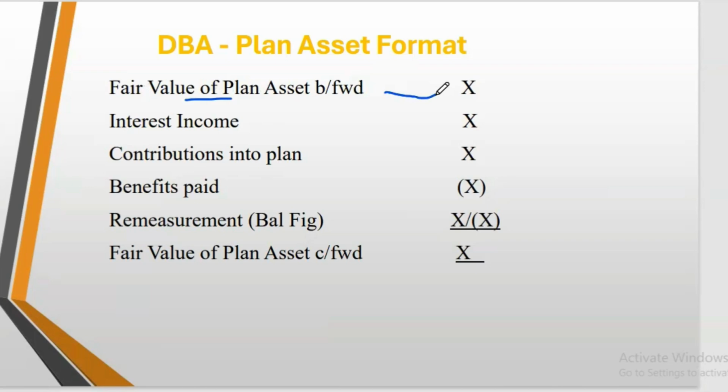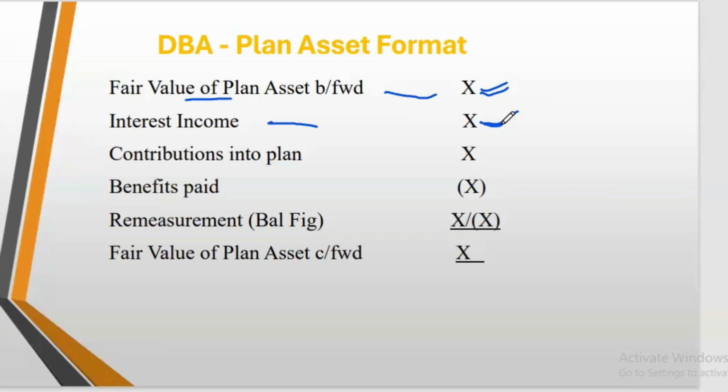So if the entity creates the fund, do they have any opening balance in the fund? If the fund was created like 2 years ago, 3 years ago, until now, they will have some opening balance in the fund. They will compute what we call the interest income. The interest income is the rate of interest, the income earned on the investment. So normally a percentage is applied on basically the opening balance. Okay, so the interest income.